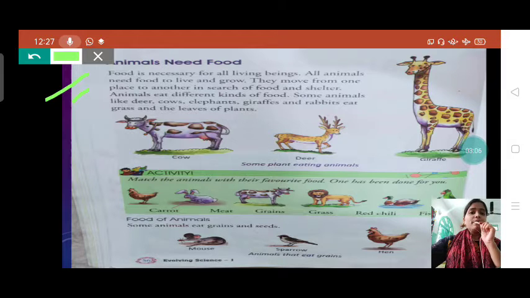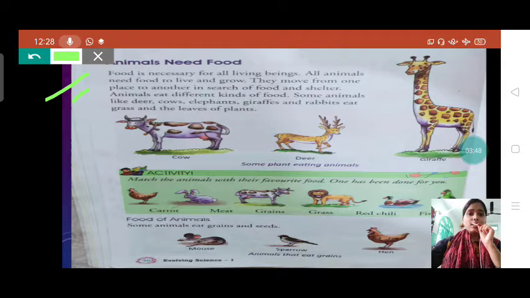Every living thing needs food to live, so animals move here and there in search of their food.